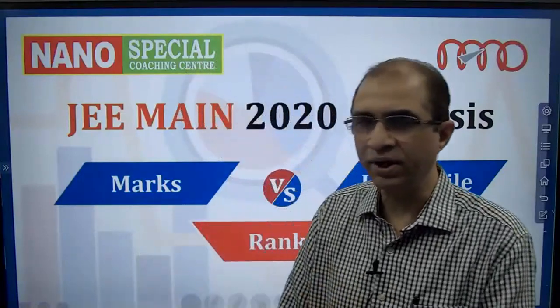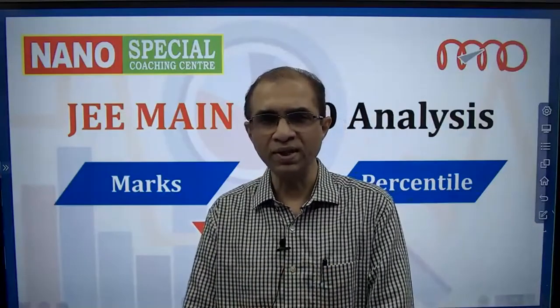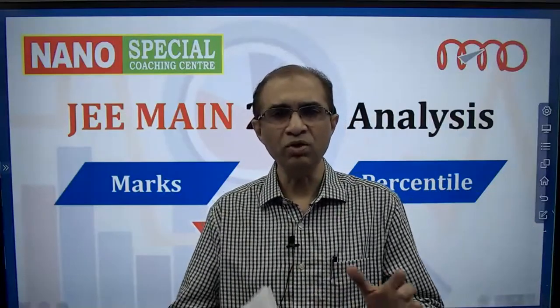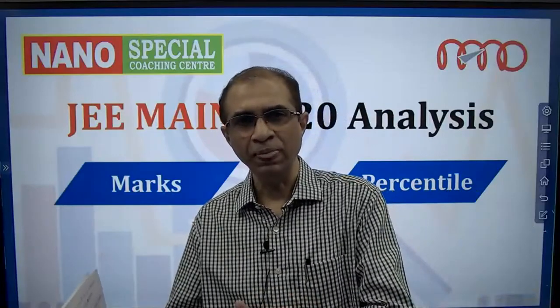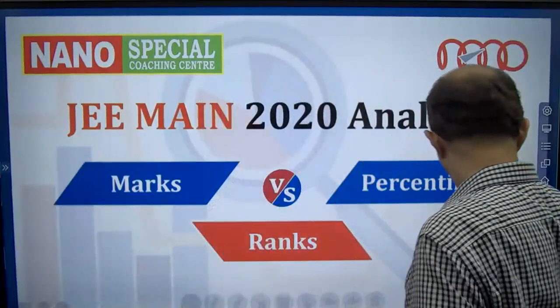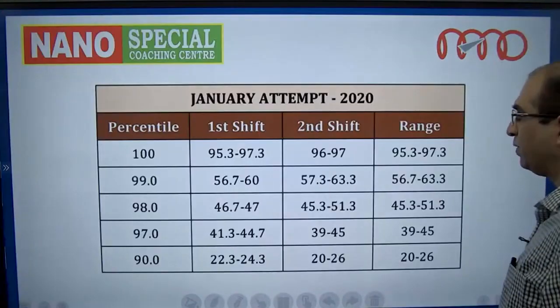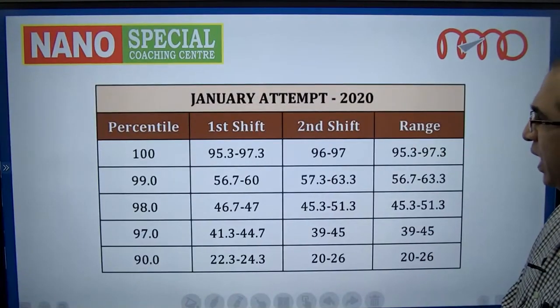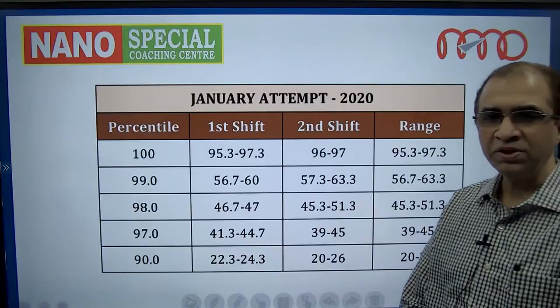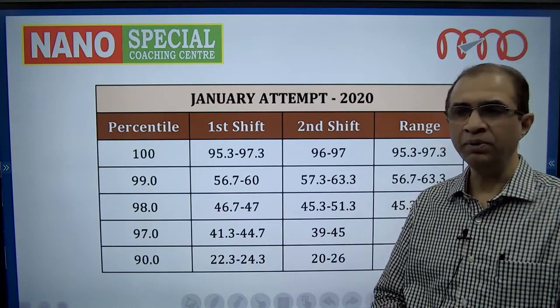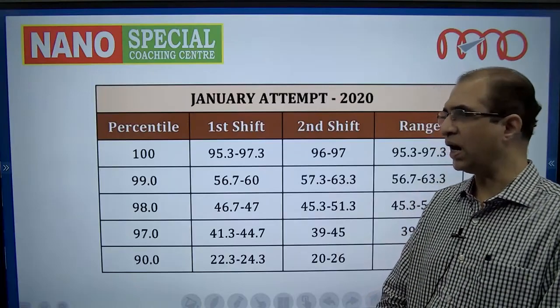Now, with that introduction, let us quickly see how in 2020 the raw marks got converted to percentile. In 2020 January attempt, as I told you, there were totally 6 shifts, 3 morning shifts and 3 afternoon shifts.